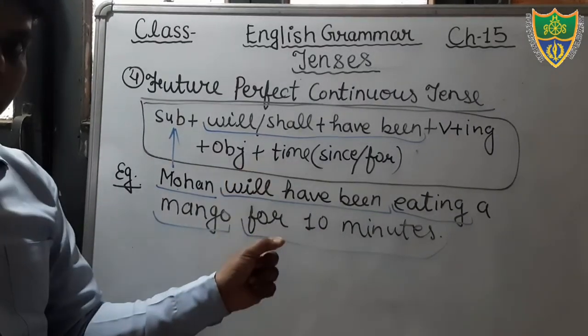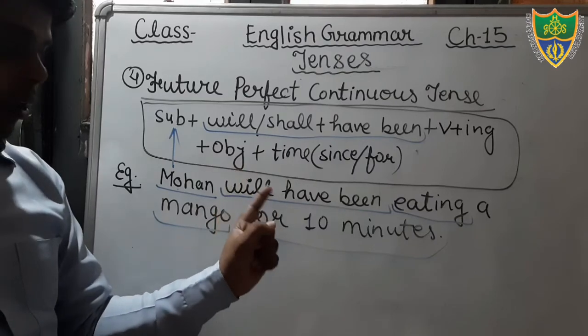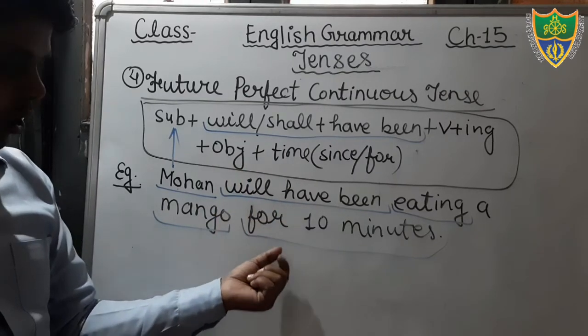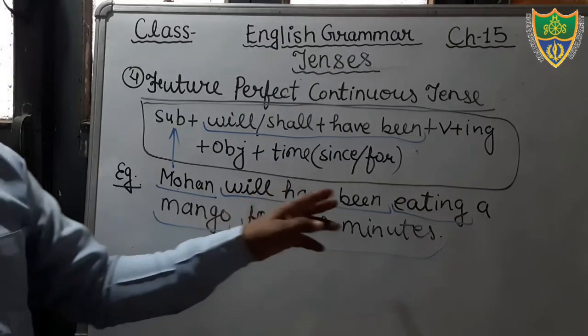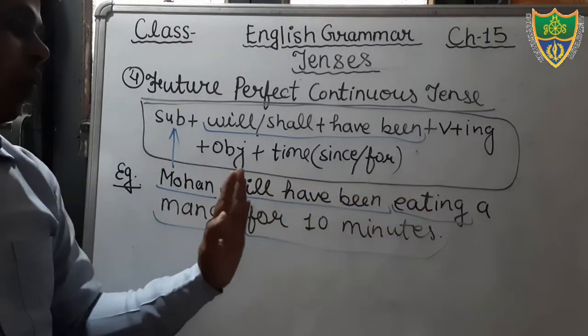If the time is certain, a particular time like from 10 o'clock, 9 o'clock, then we will use since. Okay, you can see here Mohan will have been eating a mango for 10 minutes.